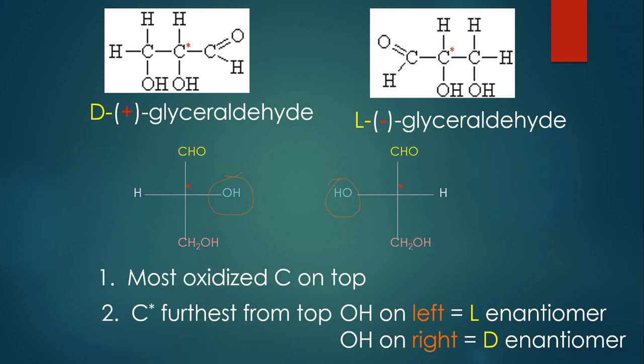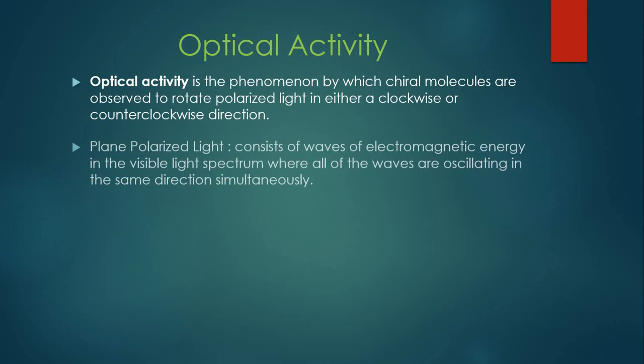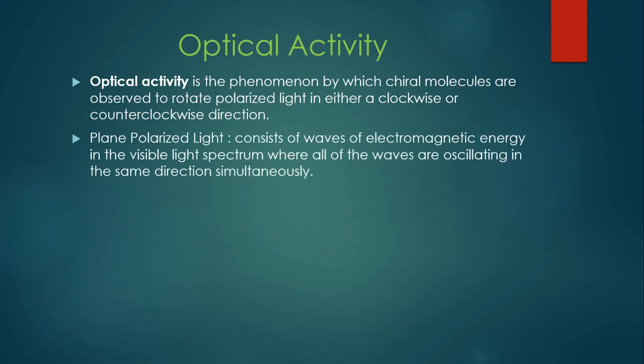After understanding the concept of chirality, let's move on to the next topic, which is optical activity, and it is related to chirality. What is meant by optical activity? Optical activity is the phenomenon by which chiral molecules are observed to rotate polarized light in either a clockwise or counterclockwise or anti-clockwise direction.